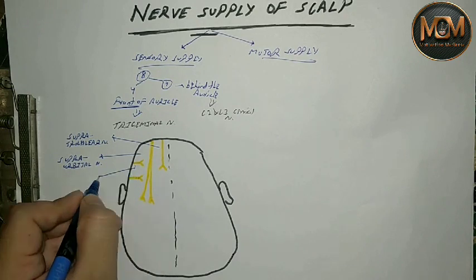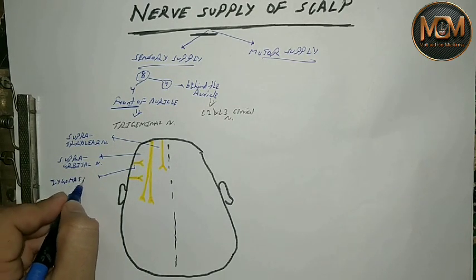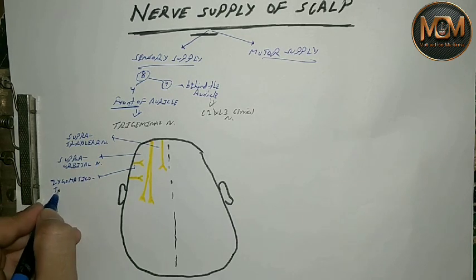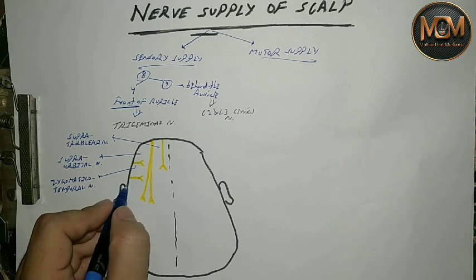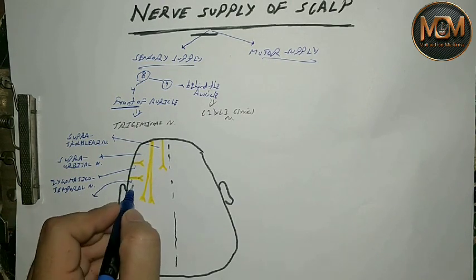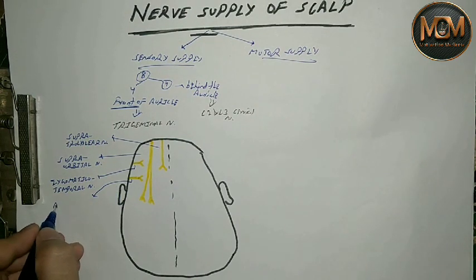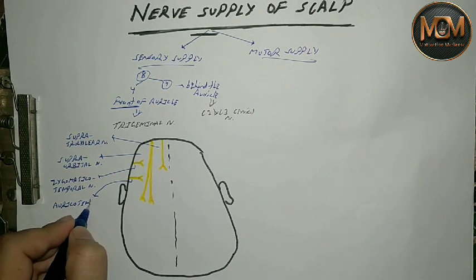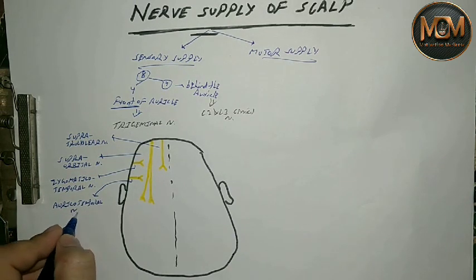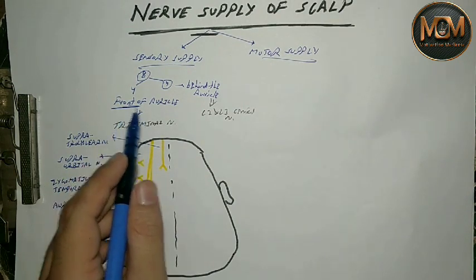Then this is zygomatico-temporal nerve, and this one, as you can see, is present above the auricle and also the temporal, so auriculotemporal nerve. So these four are derived from the trigeminal nerve, as I have told you, from the front of the auricle.